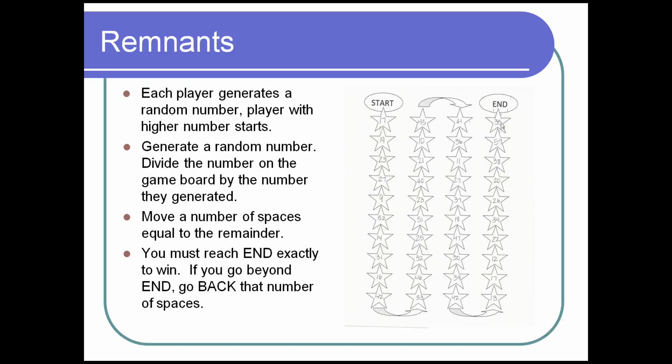So if you're right here, there's no way that you can win, right? I can't think of a number that you can divide 35 by that's going to give you a remainder of 1. So if they're here and they generate a random number and they don't get there exactly, they have to go backwards the number of spaces, and then they can keep going back and forth. Again, that's a rule that I made up. If you don't want to play that, and you want to say whoever gets to the end first wins, that's fine. The flexibility and the beauty of this game is that you can do whatever works for you and your kids.